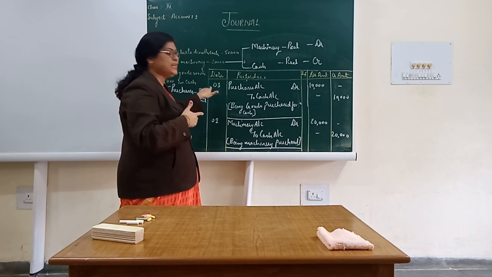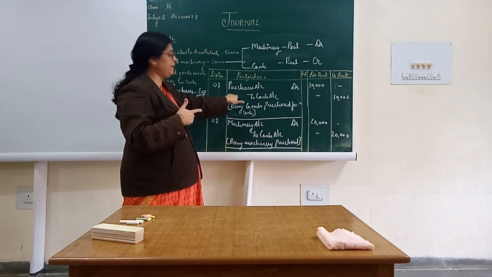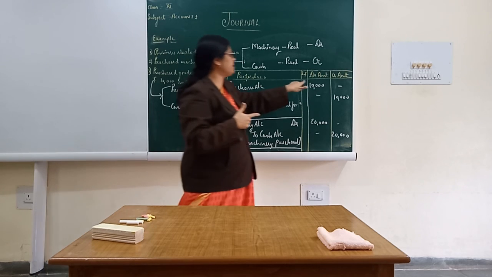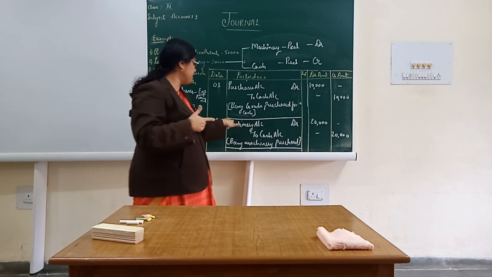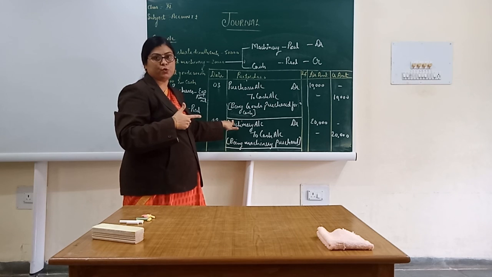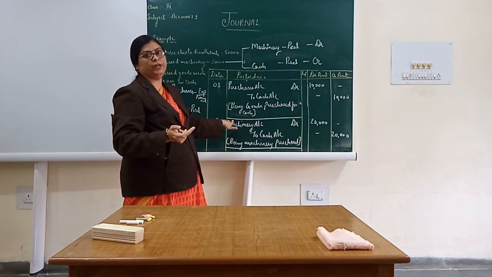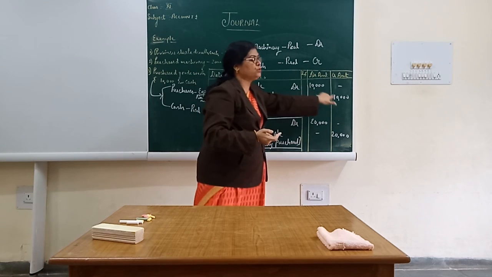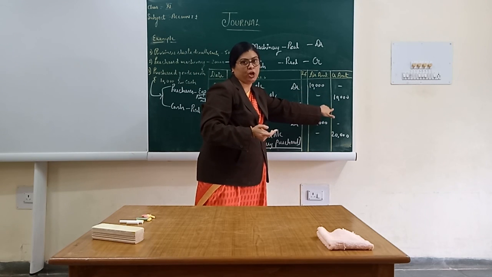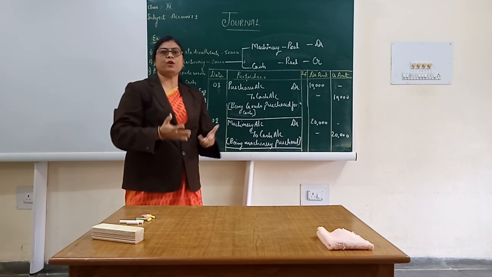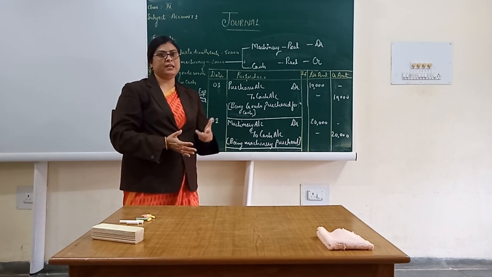We have to write the date. We have to write in the particular column the account which is debited, then credited. Then we are supposed to write the narration. We are supposed to draw a line in order to mark that the second journal entry is going to be there. Then put the amount in the debit and credit column. That's it. Please do practice more number of transactions and please do have